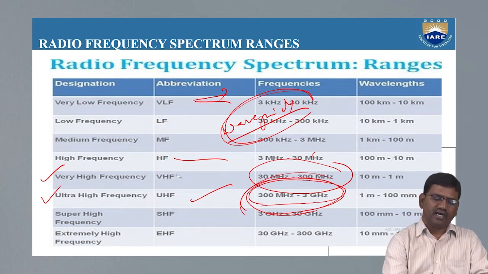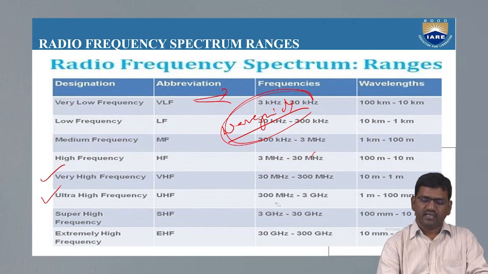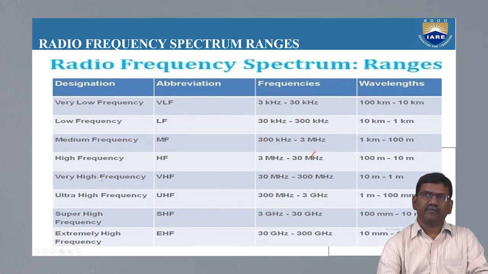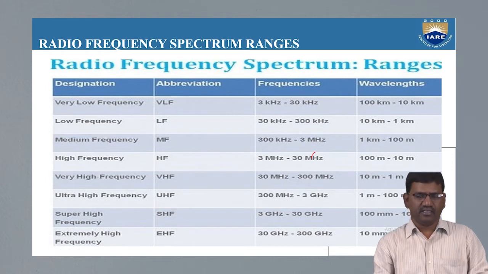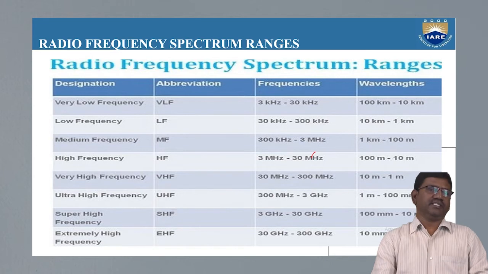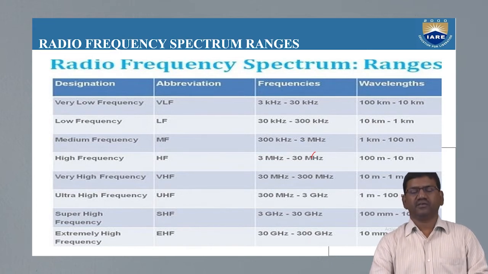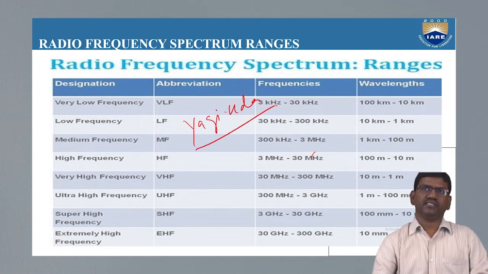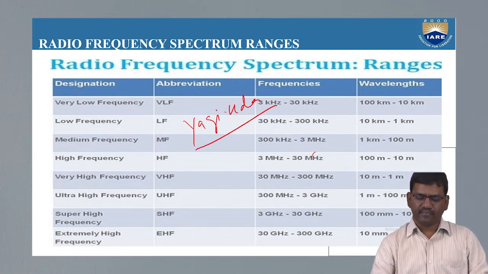In our course, there are different types of antennas which we are going to study, one antenna in every session. Today, the basic antenna we are going to discuss is the Yagi-Uda antenna.